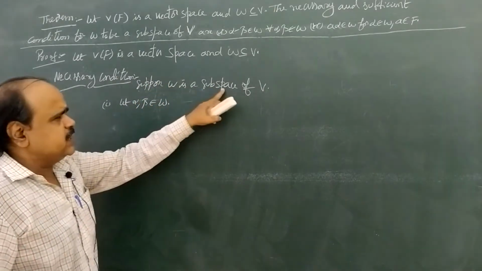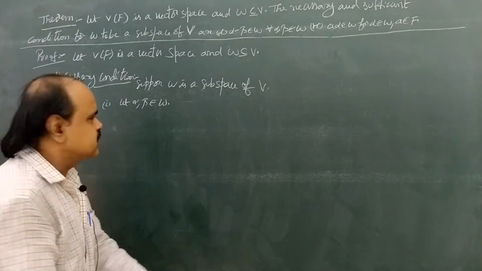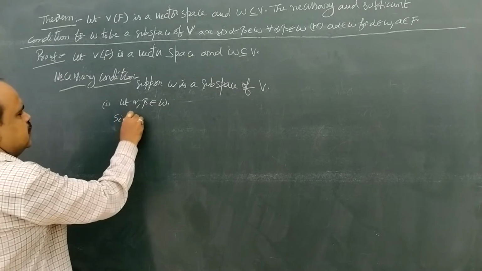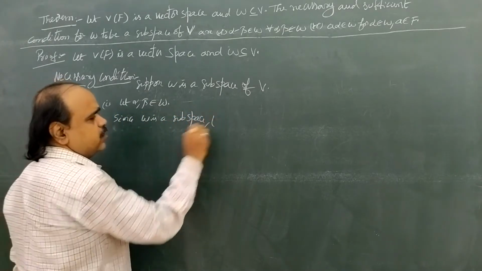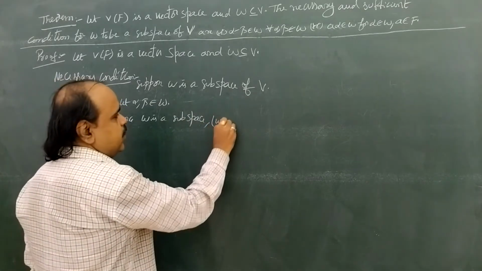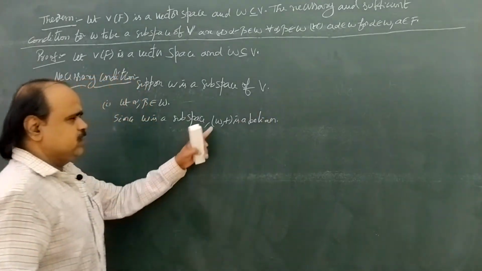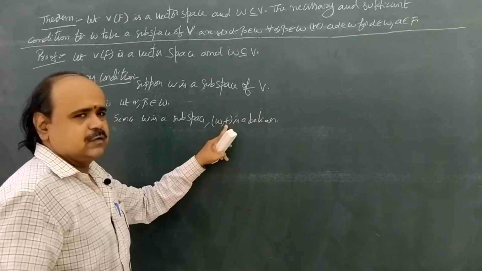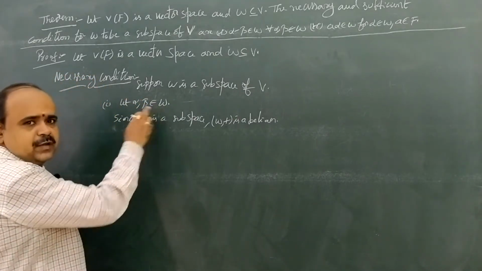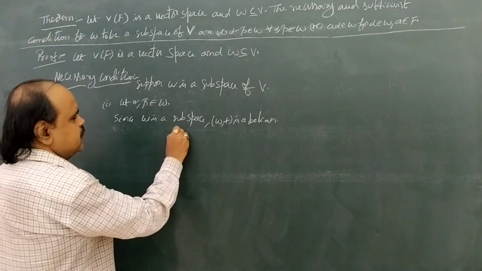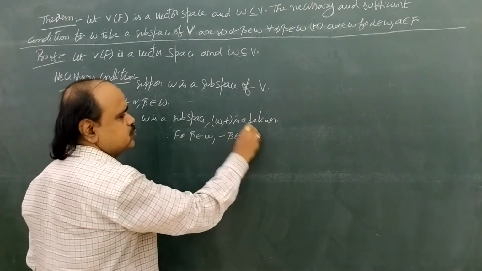Here W is already a subspace, so that means W is itself a vector space. Therefore, since W is a subspace, by the first condition of vector space, (W, +) is abelian. So W is an abelian group under addition. Therefore, each non-zero vector in W has an inverse. Therefore, for beta belongs to W, minus beta belongs to W.